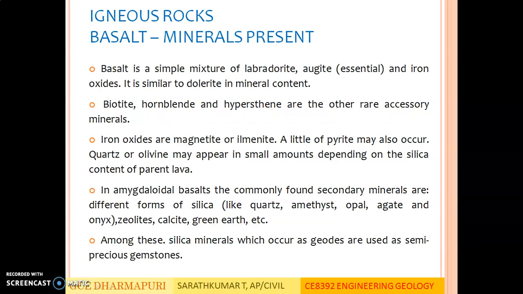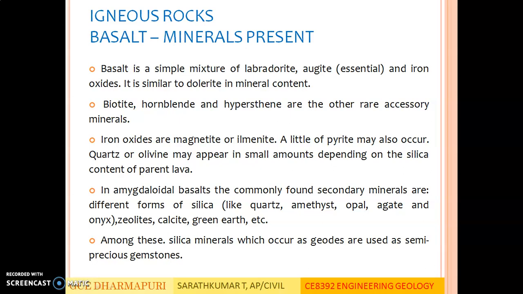Minerals present in basalt. Basalt is a simple mixture of labradorite, augite and iron oxides. It is similar to dolerite in mineral content. Biotite, hornblende and hypersthene are the other rare accessory minerals. Iron oxides are magnetite or ilmenite. A little pyrite may also occur. Quartz or olivine may appear in small amounts depending on the silica content of the parent lava.